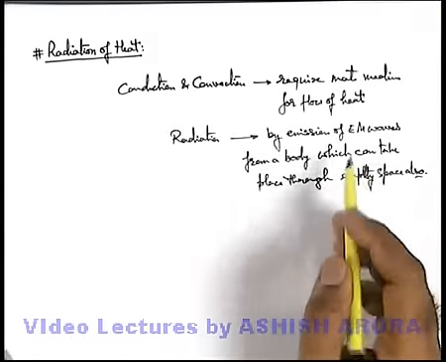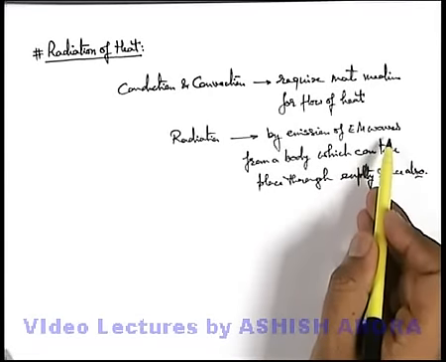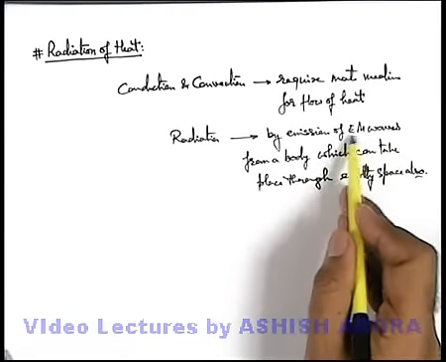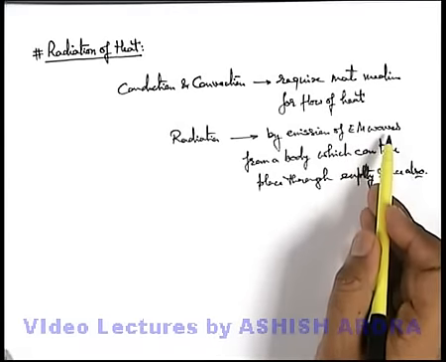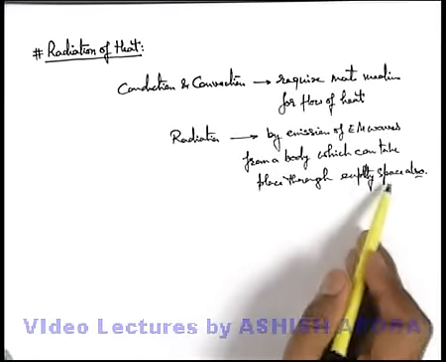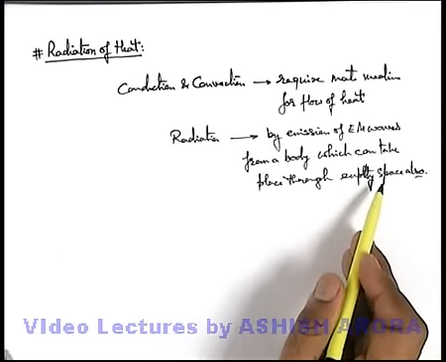As we know that the electromagnetic wave doesn't require any medium of propagation, the flow of electromagnetic waves can exist in empty space, so radiation can also take place through empty space.